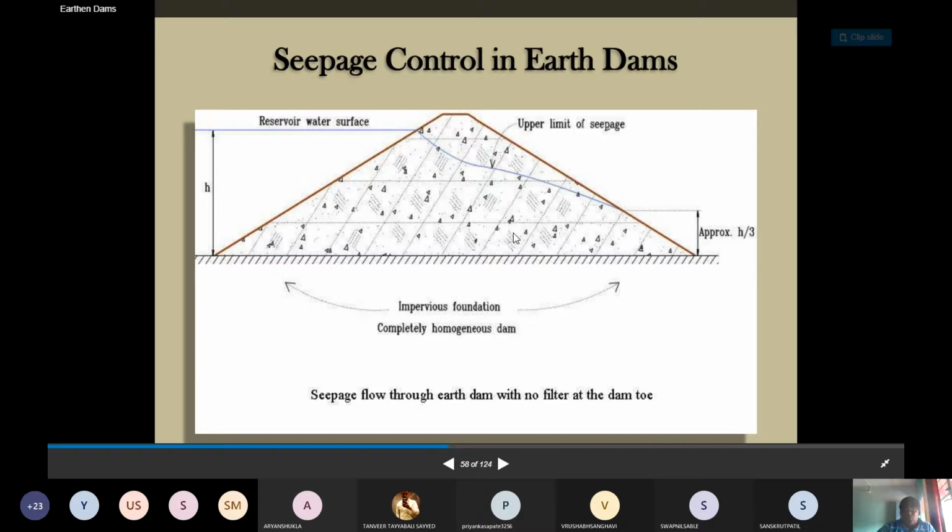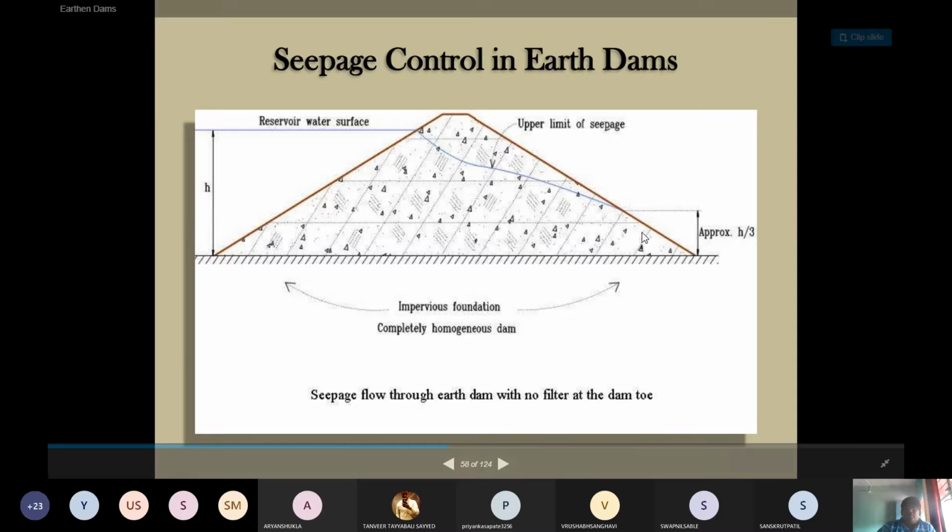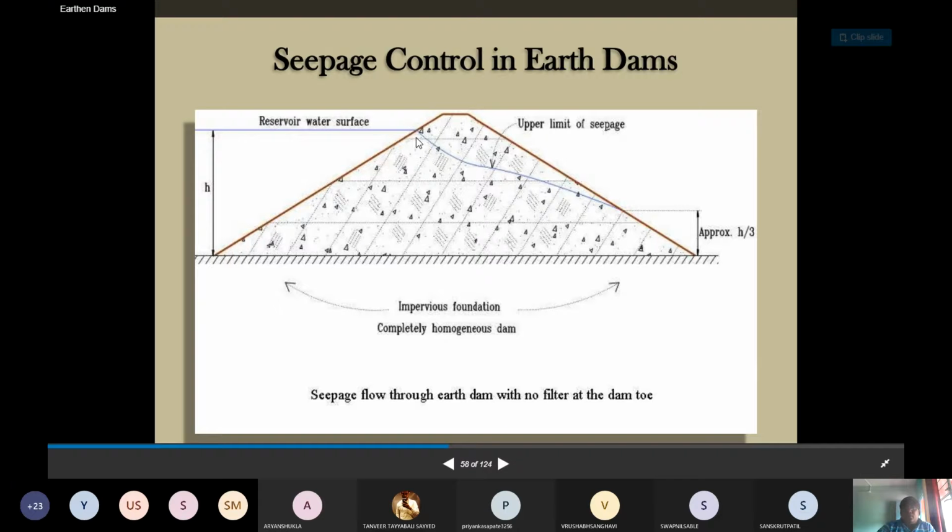And if there is no provision of a filter on the downstream part, the toe part, then what will happen? The phreatic line goes away from this toe section. The toe height is provided approximately up to h by 3, depending upon the head of water available on the upstream part, and the line goes away from the downstream face, so again there are chances of causing failure in these circumstances.